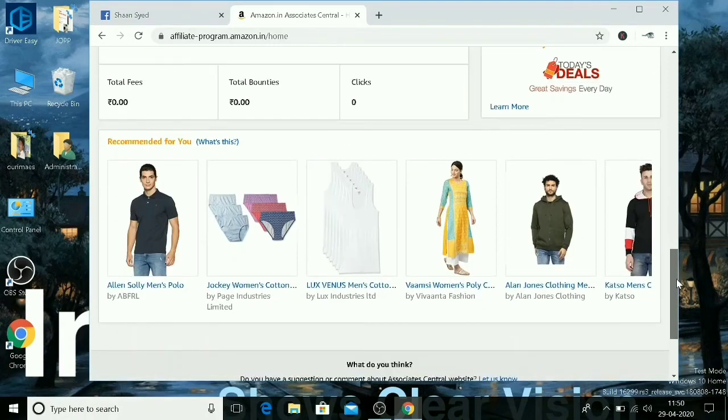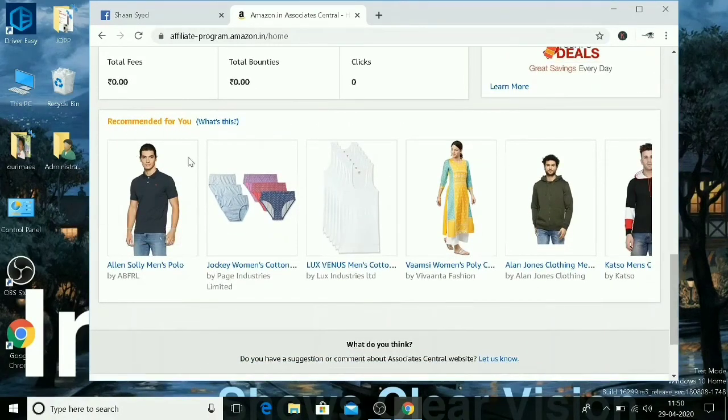Now you can see the recommended products for you: a polo t-shirt, bananas, underwear and ladies' dresses. So these are the best products Amazon is suggesting you to sell. If you are interested, you can sell them. Otherwise, you can search for other products that you are interested in selling. Amazon is suggesting these products as the best selling products.